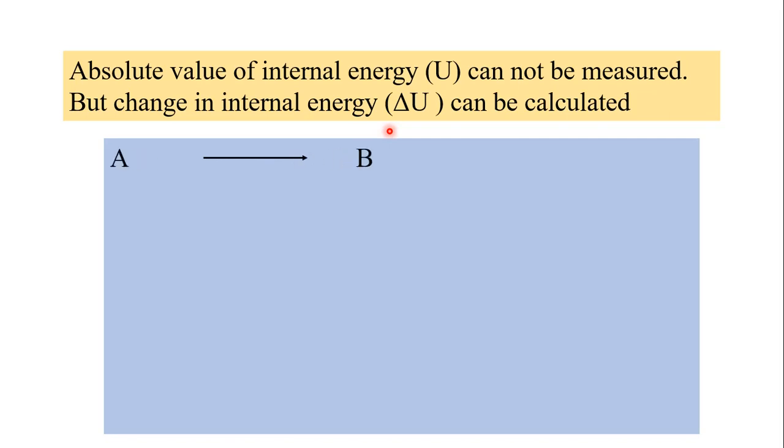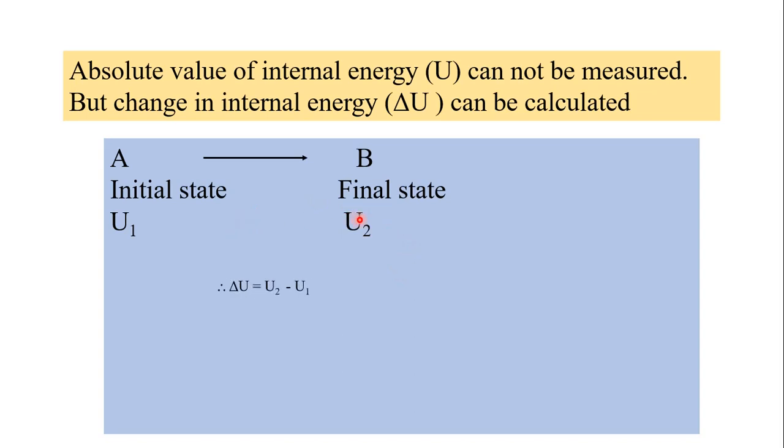Now for that, consider a thermodynamic system, and it changes from state A to state B. A is the system's initial state, and B is the final state of the system. Suppose U1 is the internal energy in the initial state of the system, and now the system changes from A to B. When the system reaches the final state, the internal energy changes from U1 to U2.